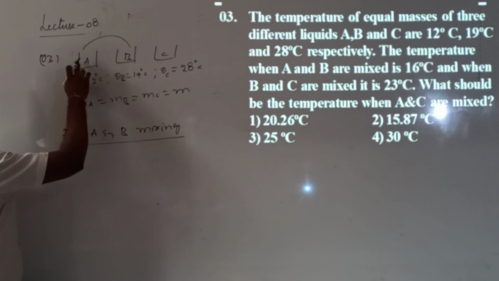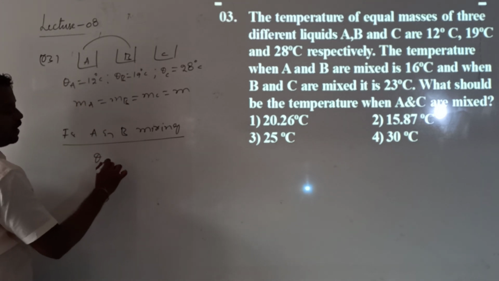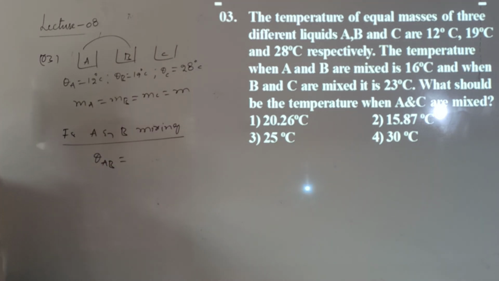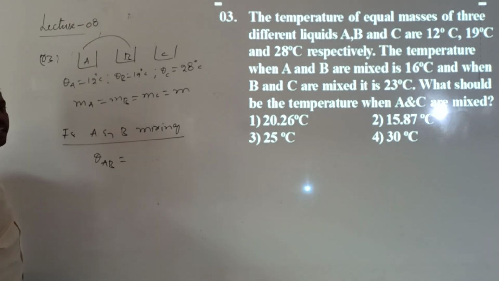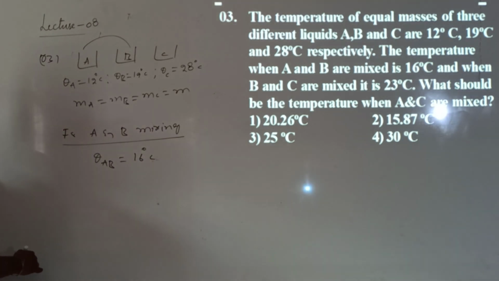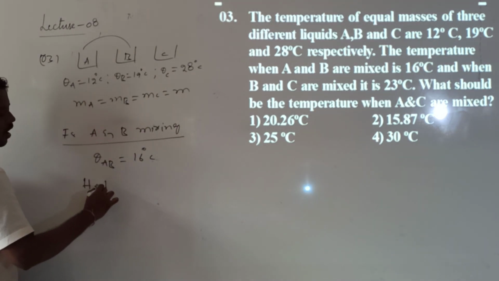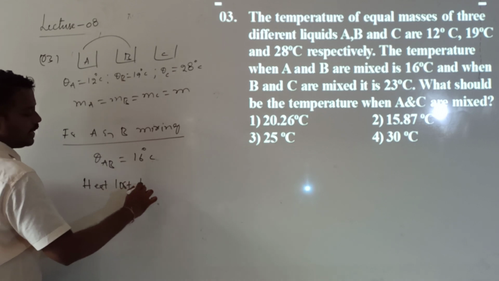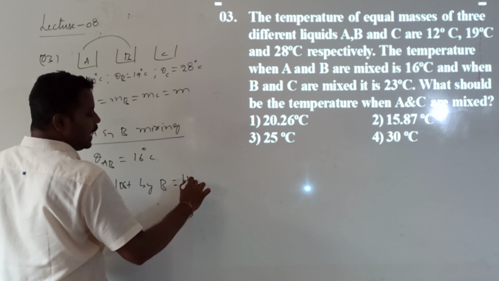When A and B are mixed, they gave the temperature of the mixture, theta_AB, which indicates the temperature of the A and B mixture after mixing. They gave theta_AB as 16 degrees Celsius. So according to the principle of method of mixtures, heat lost by B is equal to heat gained